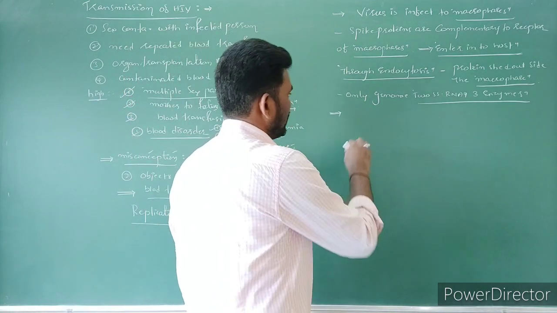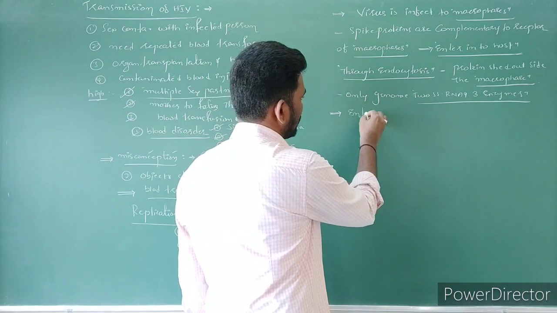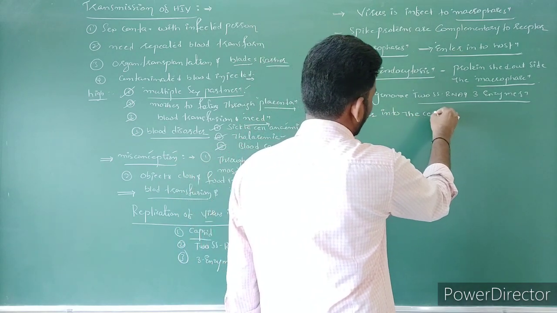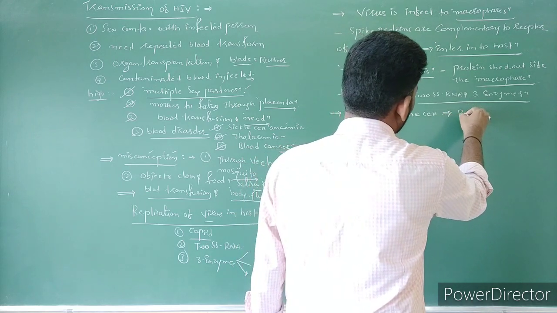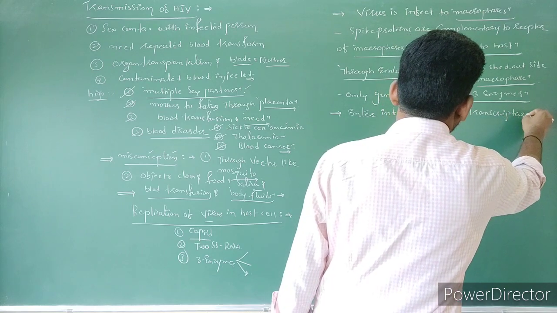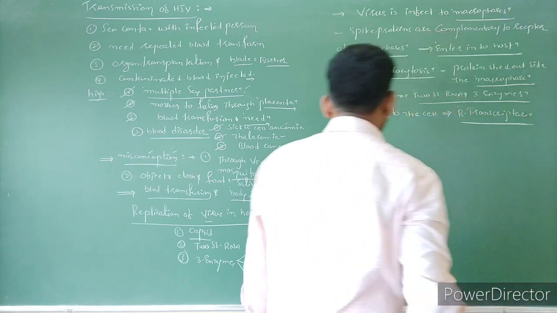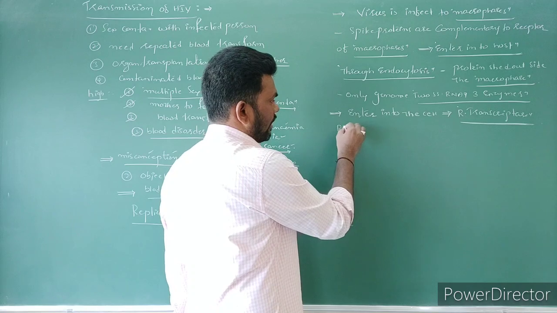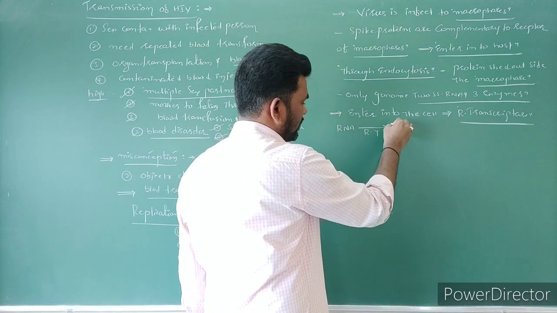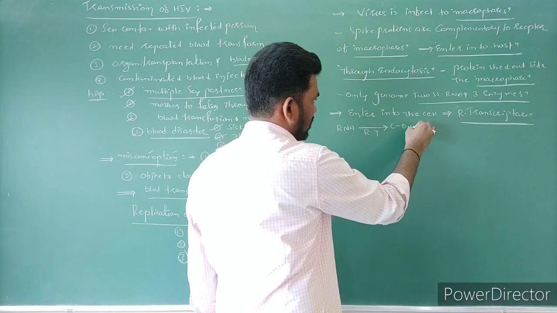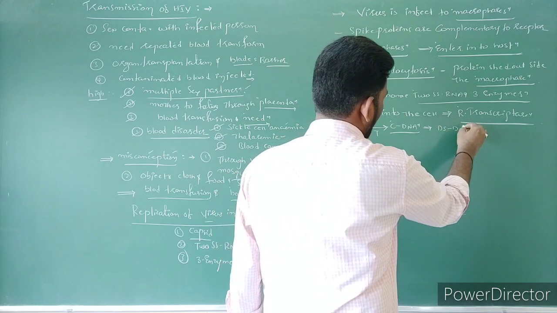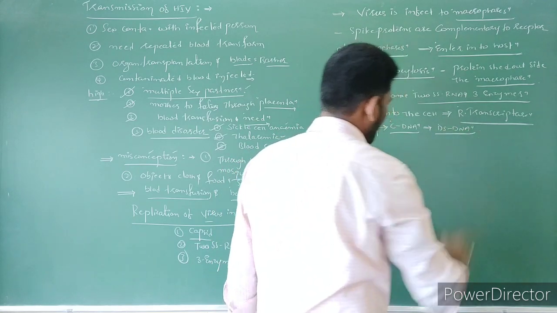Right at the point when it has entered the cell, first the reverse transcriptase enzyme is activated and produces, by reverse transcription from RNA, cDNA. At the beginning we can call it complementary DNA. Later it becomes dsDNA, double stranded DNA, right?